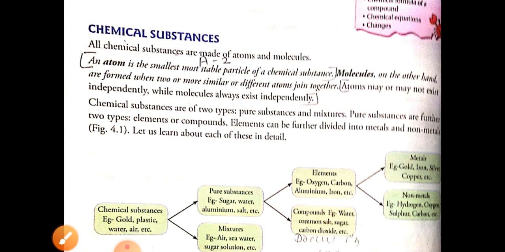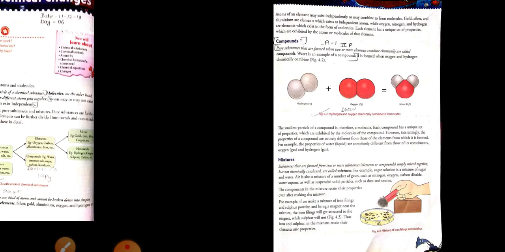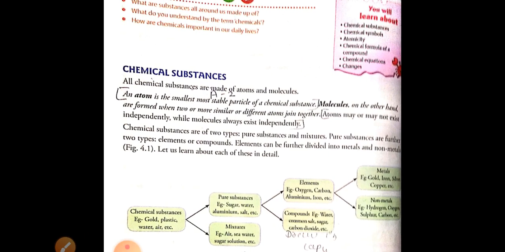Next, molecules are formed when two or more similar or different atoms join together. Atoms may or may not exist independently, while molecules always exist independently.